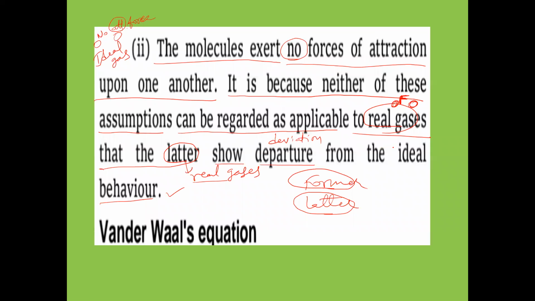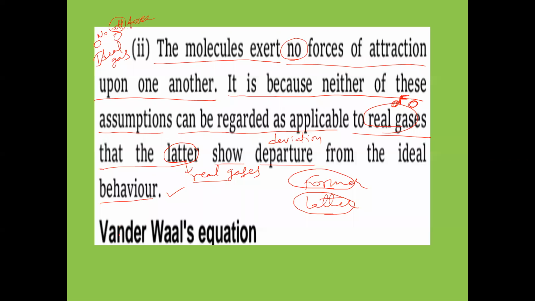But real gases, like hydrogen, CO2, O2, all the gases we know, are real gases. So between their molecules the forces of attraction will be there. That's why real gases deviate from ideal gas behavior. That point we mainly have to understand.